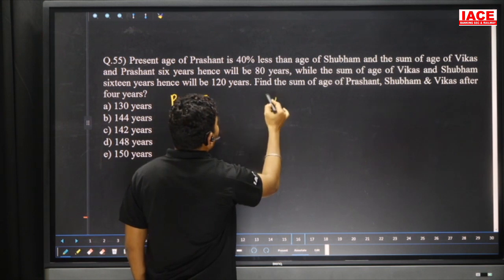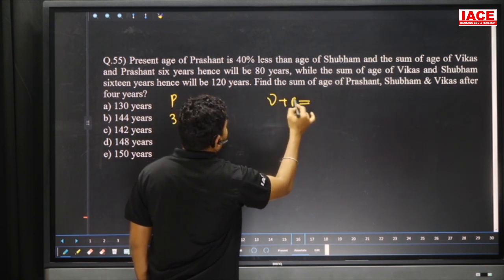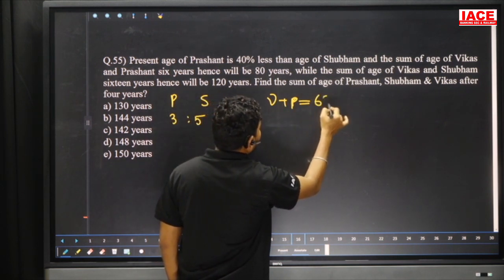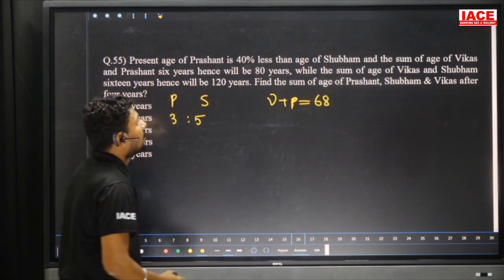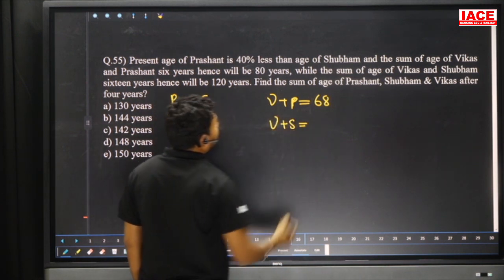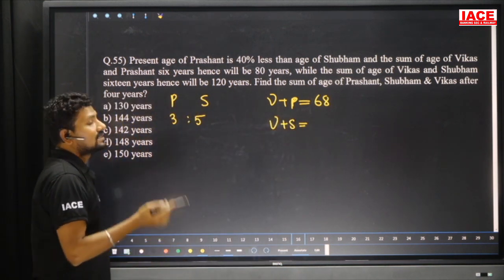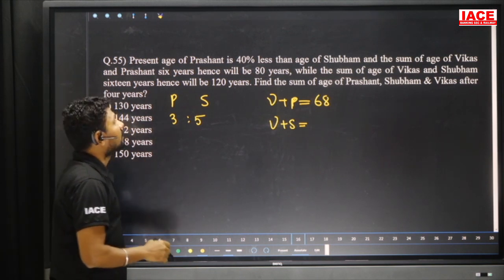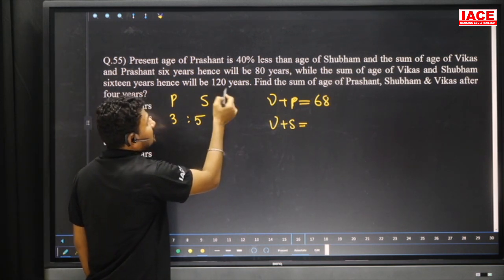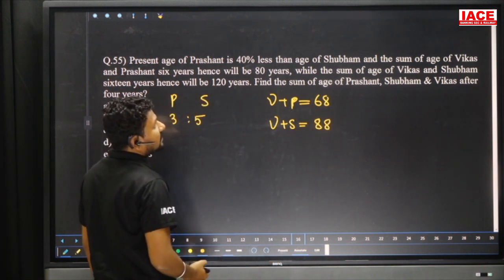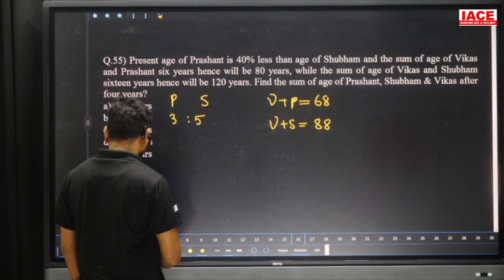And the sum of the ages of Vikas and Prashant 6 years hence will be 80 years. 6 years before, it becomes 68 years, because 12 years we are going to remove. While the sum of the ages of Vikas plus Shubham 16 years hence, 16 years means how many years are we removing? 2 times, 32 we can remove. So 120 removing 32 gives 88. Find the sum of the ages of Prashant, Shubham and Vikas after 4 years.